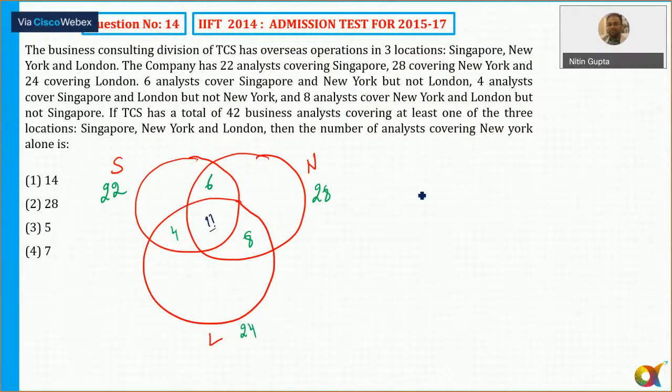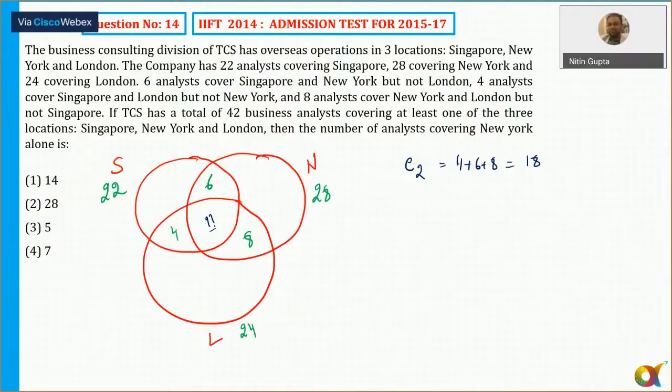So what I have done here, instead of a variable, I have taken exactly 2. Exactly 2 regions, that is 4 plus 6 is 10 plus 8 is equal to 18, isn't it?